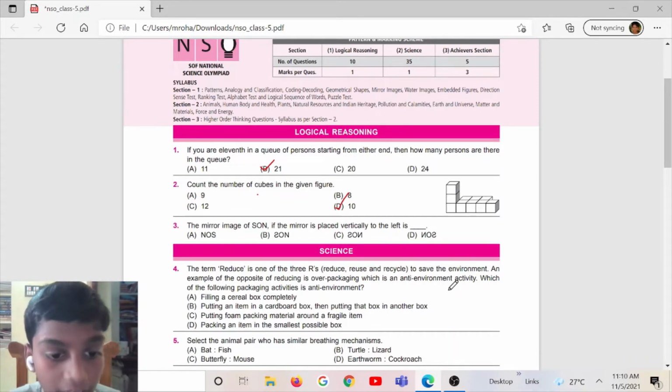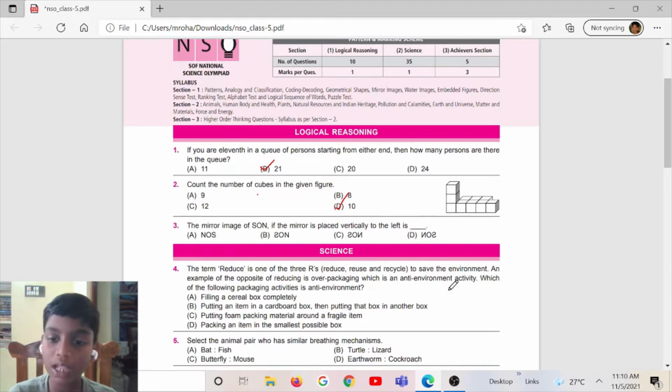Question number 3. The mirror image of sun, if the mirror is placed vertically to the left, is... I am not going to read the options for this question. And the correct answer is option D.